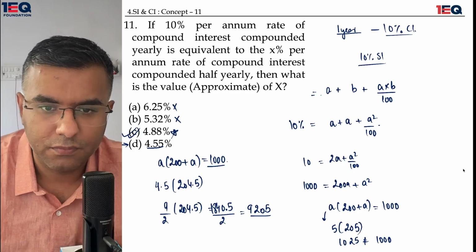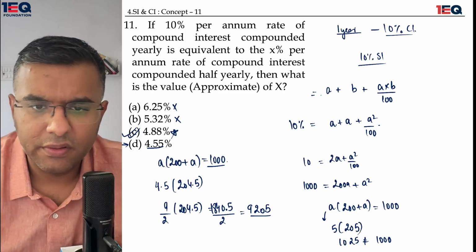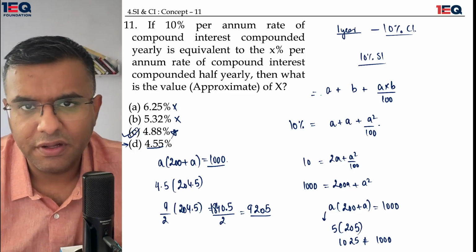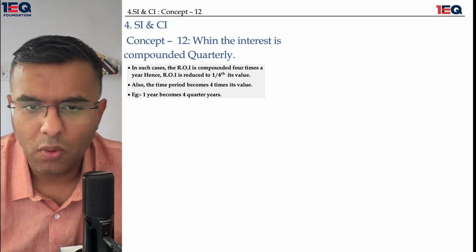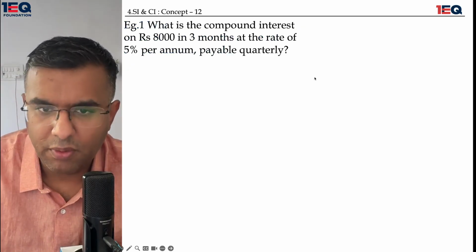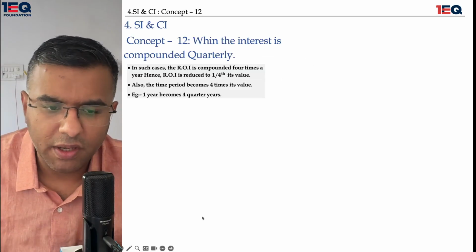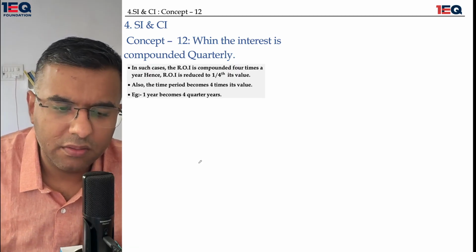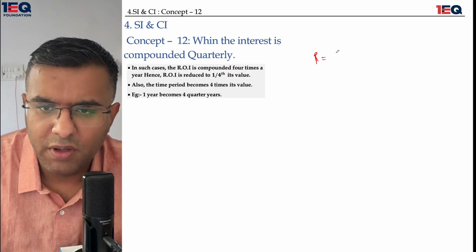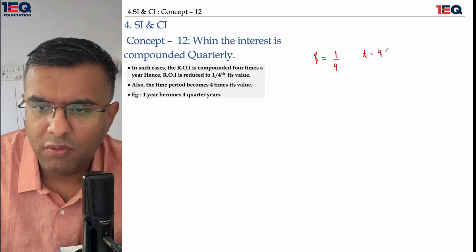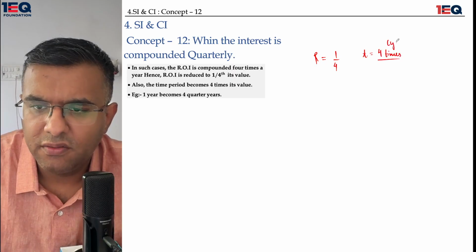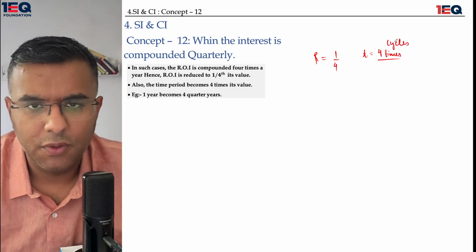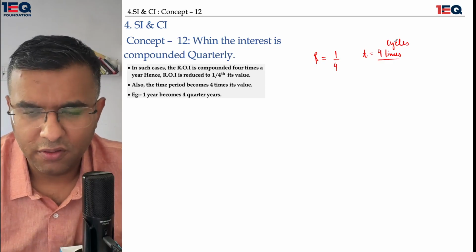Okay. So here we were talking about the interest rate being compounded half yearly or annually. Now we'll have the concept of interest being compounded quarterly. What would happen in a quarterly manner? The rate would become one fourth and the time would become 4 times, or I should rather say 4 cycles. That's a quarter, one fourth or 4.